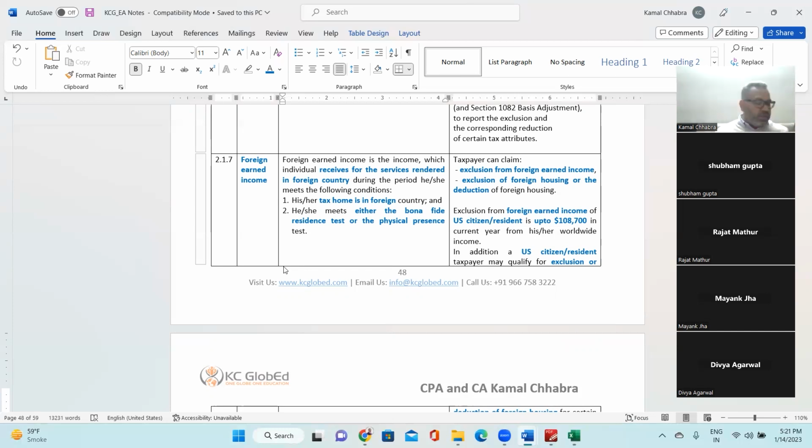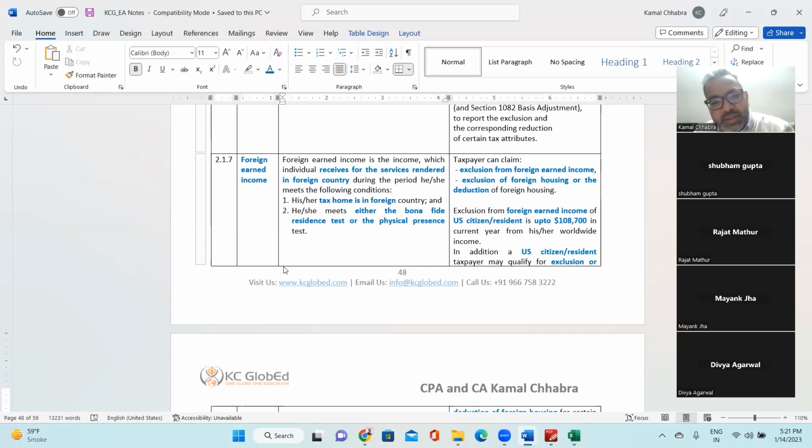To avail those exclusions and deductions, there are certain conditions that an individual must meet. The first one is he or she must have a tax home in the foreign country. He or she must meet either the bona fide residence test or the physical presence test, one of these two. So tax home is a mandatory condition first, and then one of the two conditions, either the bona fide residence test or the physical presence test, one needs to qualify.